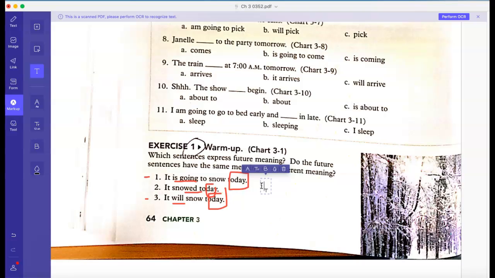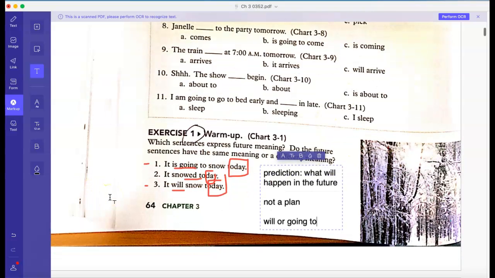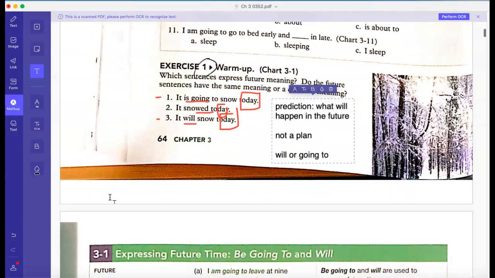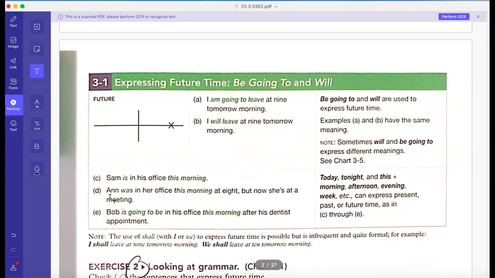But for now, a prediction means what will happen in the future. So it's not a plan. When it's a prediction, you can use will or going to. I just want to make that clear here. We're mainly going to be looking at predictions of things that will happen in the future. We're not going to be talking about plans quite yet when we're dealing with will and going to.